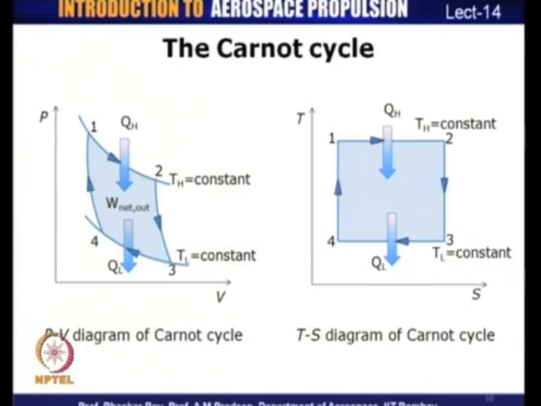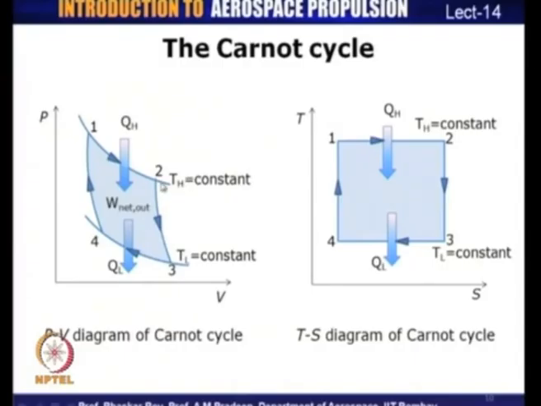The process starts at state 1, and we first have a reversible isothermal expansion. It is an expansion process, which means the pressure has to drop and the volume has to increase, which is what you can see as the system moves from state 1 to state 2, and temperature is constant because it is an isothermal process. So, T h is equal to constant here.